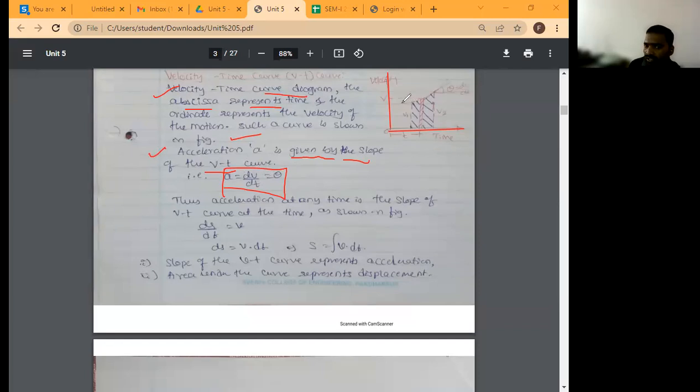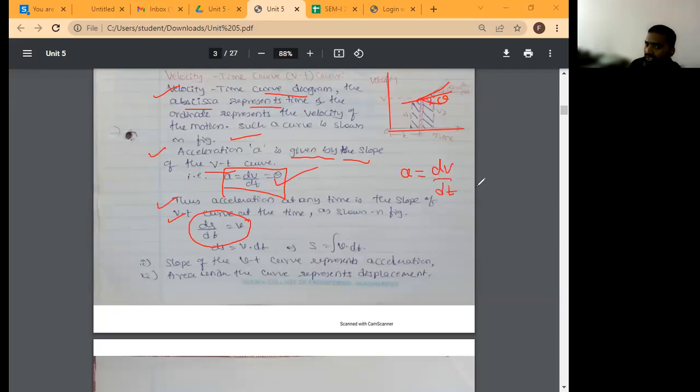So this is a velocity curve. At any point of time, if you take the slope, this slope will give acceleration. Thus, acceleration at any time t is the slope of the VT curve. First of all, A is equal to what? Here it is written: A is equal to dv by dt.